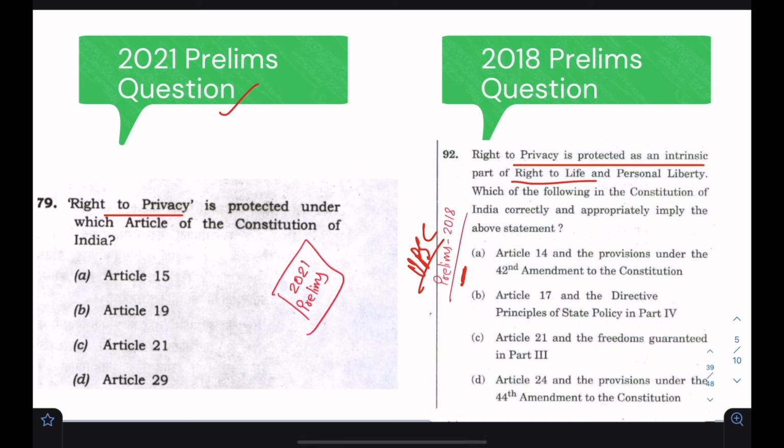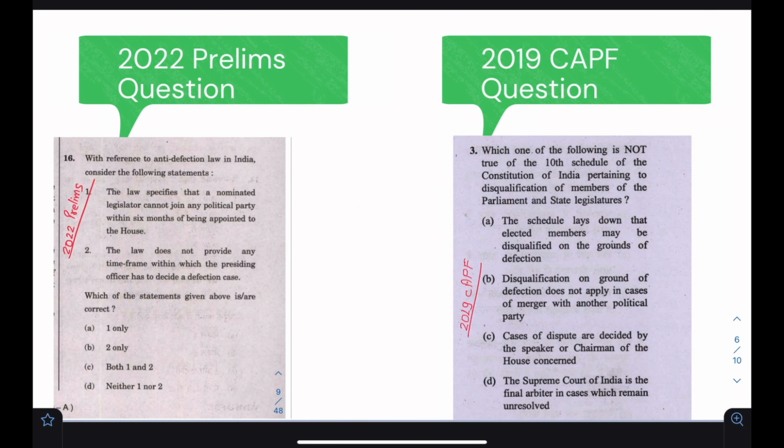The right to privacy is part of the right to life and personal liberty, that is Article 21. So from here you can see that option C will be correct. Now look at the 2022 prelims questions. If you see from the examples that I've quoted, this examiner is not going very far behind. She is asking questions from the last 2-3 years of other UPSC exams.